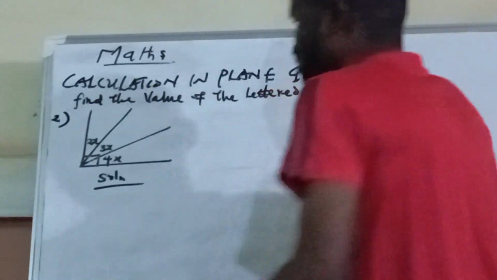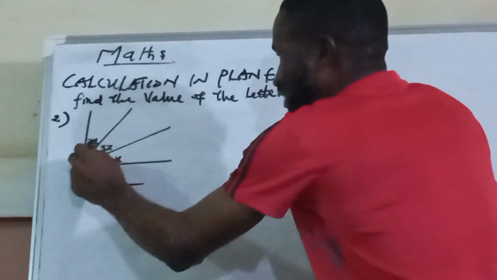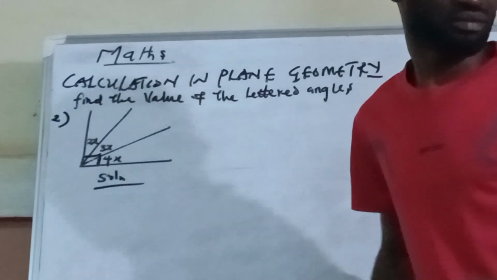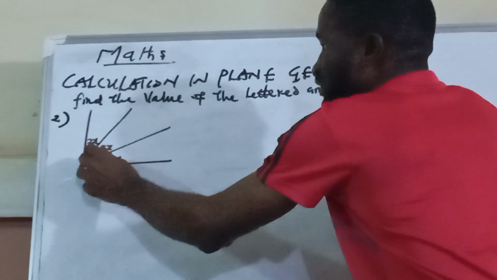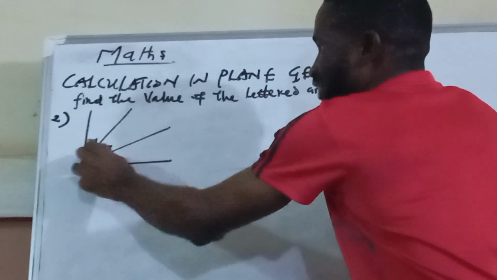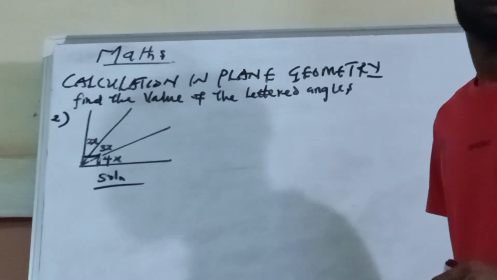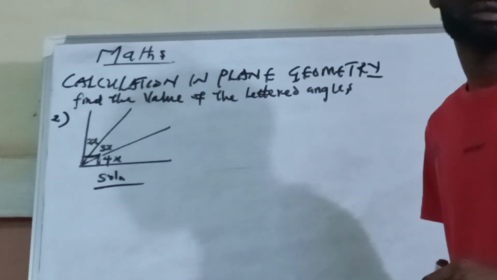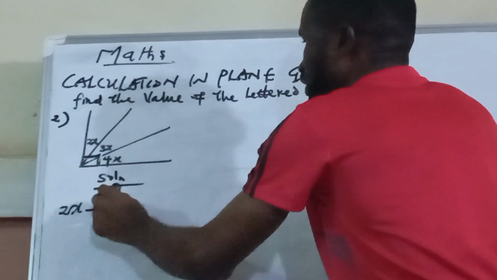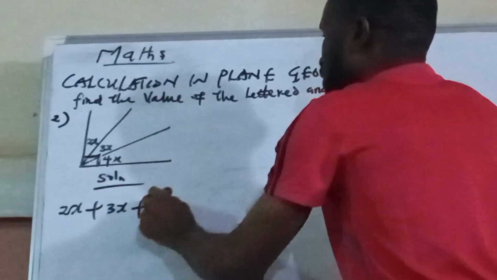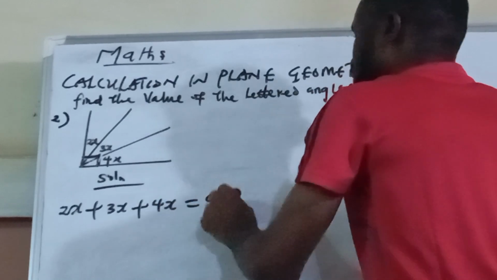Okay. Now, of course, you know that everything here is 90. This sign is a right angle, 90. So if you add everything here, 2x plus the next one 3x plus the next one 4x, this is going to give us again 90.